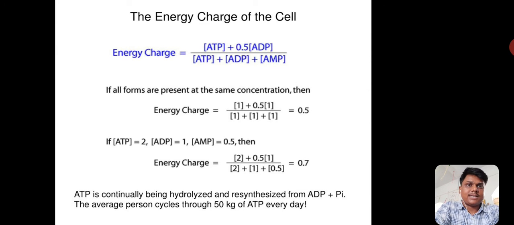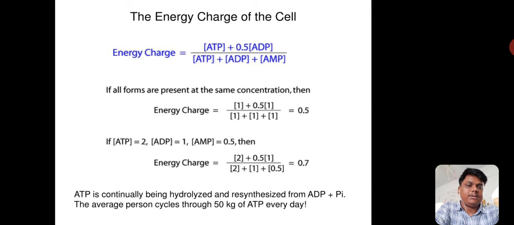Here is an example of how to calculate the energy charge. Suppose ATP concentration is 1, ADP concentration is 1, and AMP concentration is also 1, then the energy charge is 0.5.